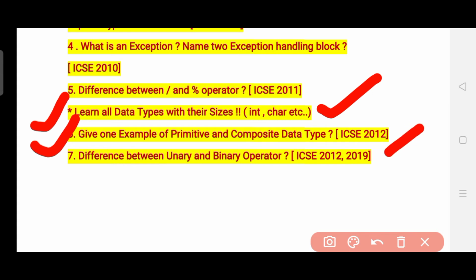Now, the difference between unary and binary operator. You can see that this question has been asked twice, in the year 2012 and also in the year 2019. So it again becomes an important question. These are not very hard questions, I know, and you also know, these are simple questions, but you need to revise them.